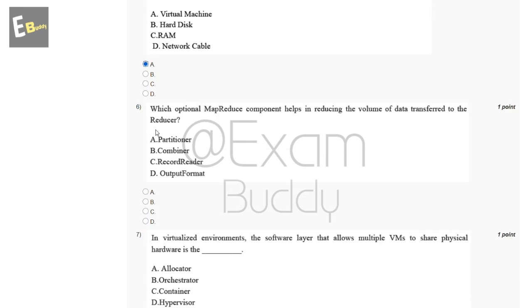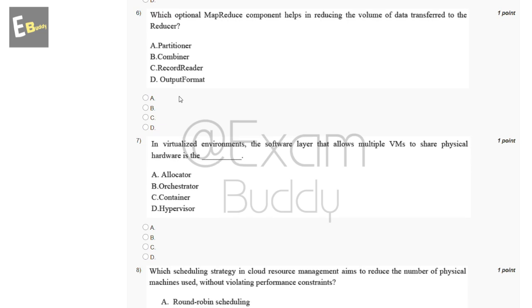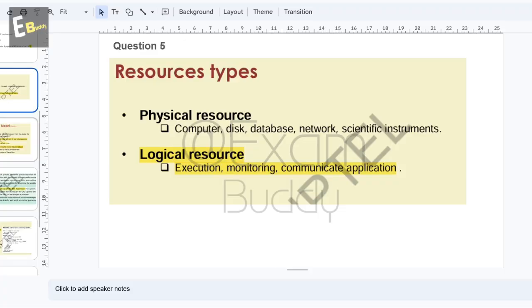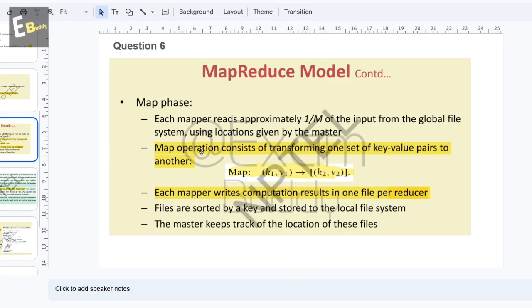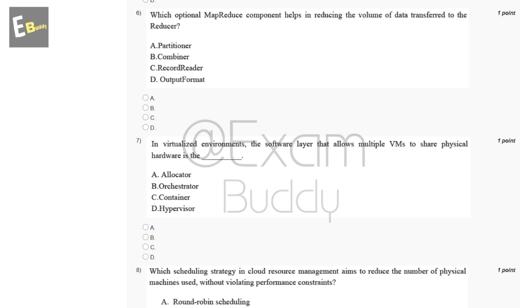Now the sixth question is, which optional MapReduce component helps in reducing the volume of data transferred to the reducer? So these are the options: partitioner, combiner, record reader, output format. So let's check the answer of our sixth question. Map operation consists of transforming one set of key-value pairs to another. Each mapper writes computation results in one file per reducer. So the answer of our sixth question is B, combiner.